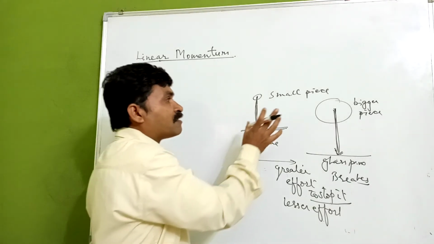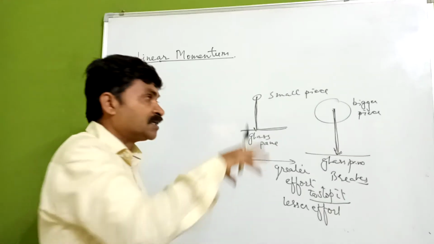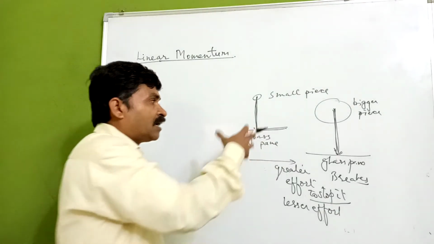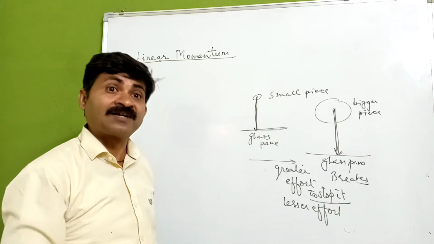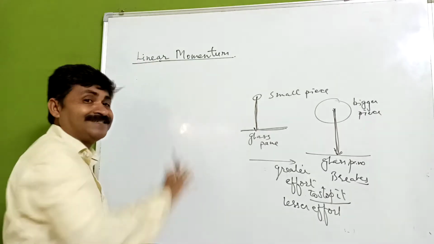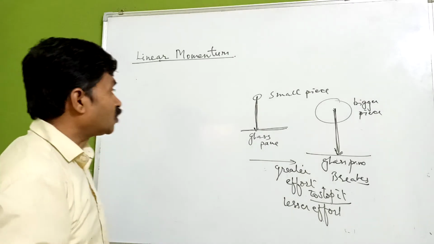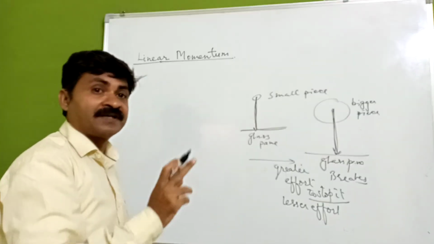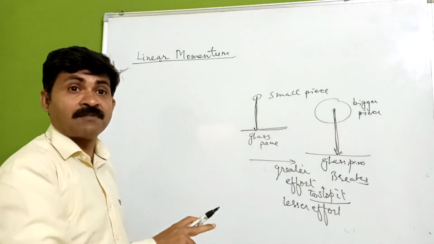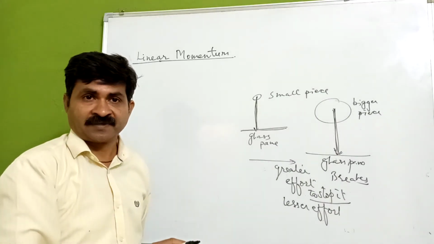They have a combined effect on the motion, and this combined effect in quantity is known as linear momentum. So linear momentum is the quantity of motion of an object in terms of mass and velocity.